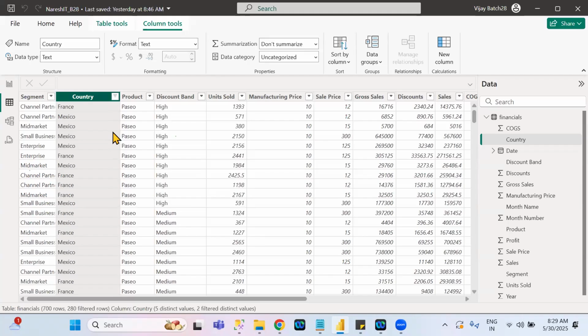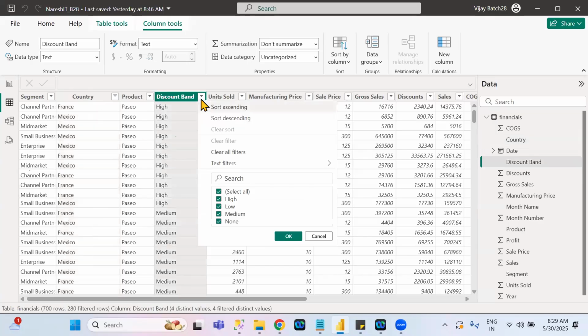So next one. Not only this one, you can filter n number of columns. It is not compulsory to filter only one column. Suppose, for example, I already filtered France and Mexico, right? Now I want to filter discount brand. When you click on the drop down in discount brand, what values are there? High, low, medium, and none.